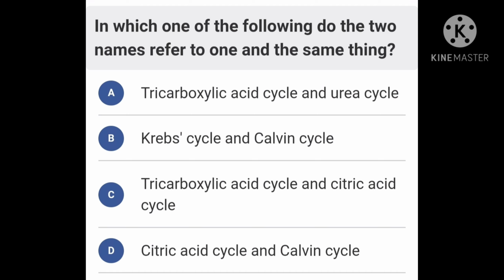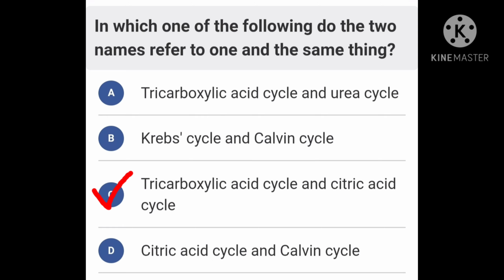Krebs cycle is the second phase of aerobic respiration and starts with the condensation of acetyl CoA with oxaloacetate, forming citrate, the first tricarboxylic acid of the Krebs cycle. That's why it is also called the citric acid cycle and tricarboxylic acid cycle. So the correct option is C.